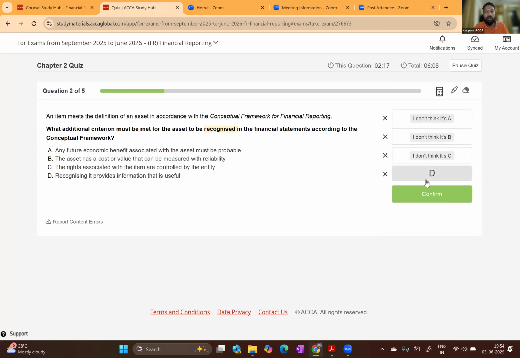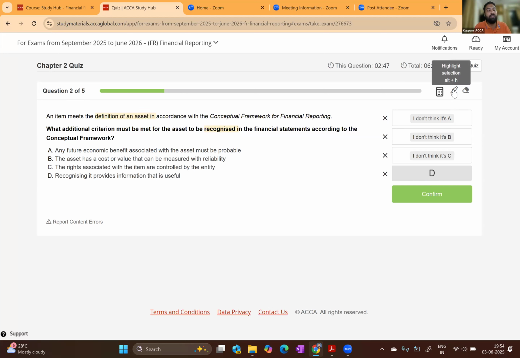That is our answer. To record any element, to record an asset, a liability, an equity, an expense, or an income, it should first meet the definition of that particular asset, liability, equity, expense, or income, and it should provide useful information, relevant information, and faithful representation. So, other than the definition, what additional criteria must an item that meets the definition of an asset meet to be recorded?